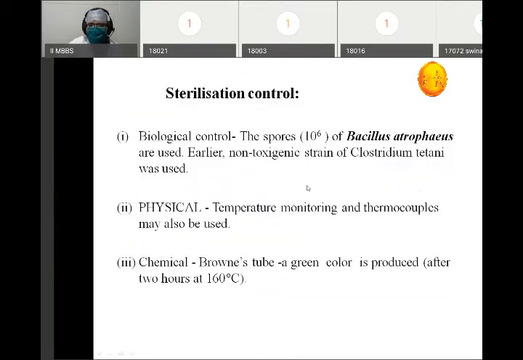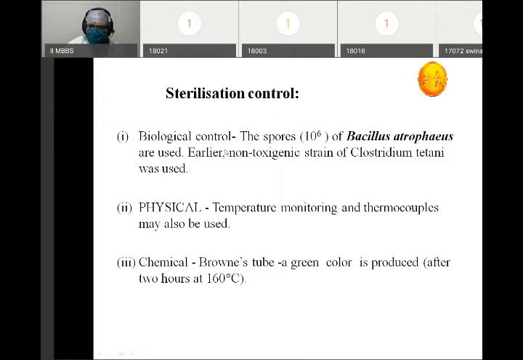Now, what are the sterilization controls which we use in the hot air oven? Very important. It is usually asked in the viva and usually in your spots. So, biological control, as per the latest guidelines, the spores, that is 10 power 6 of Bacillus atrophaeus, are used. Okay, now you have to remember this. This is a changed guideline. Now we are using Bacillus atrophaeus.